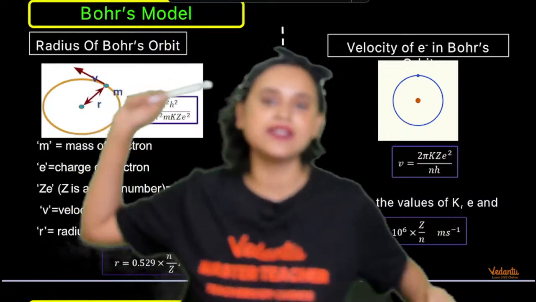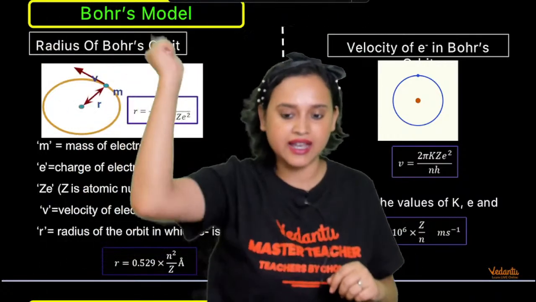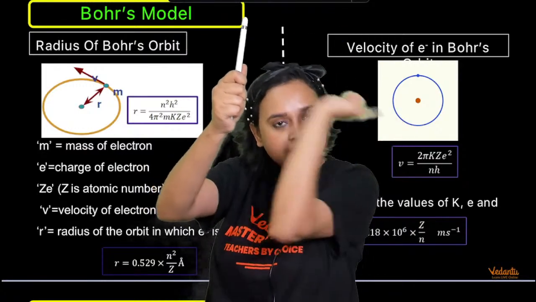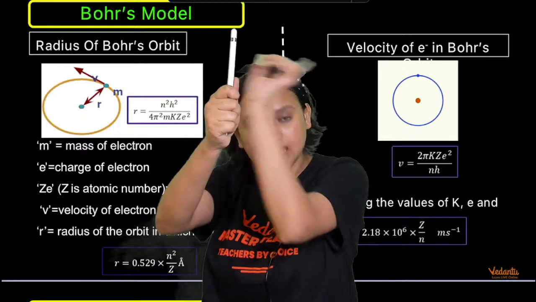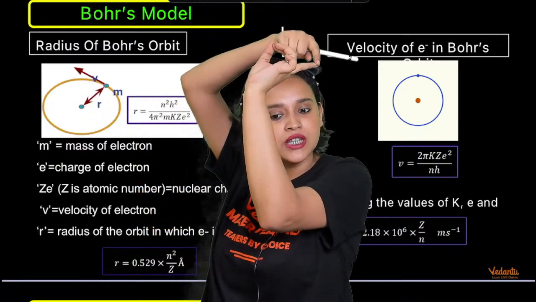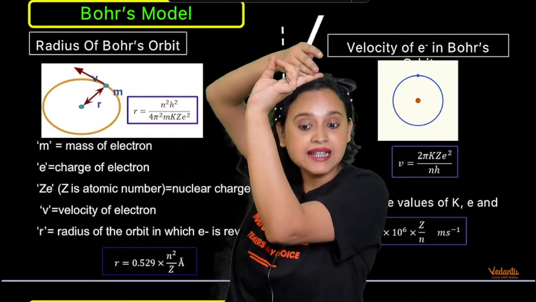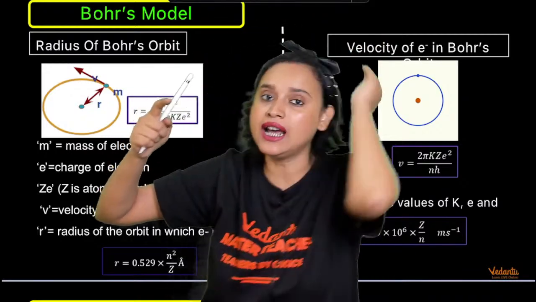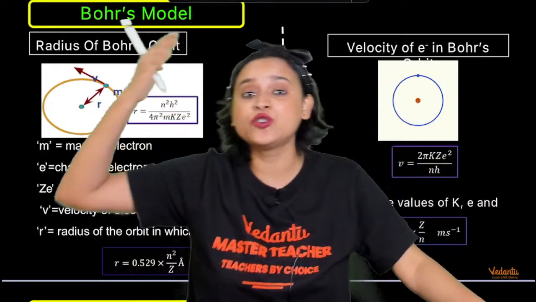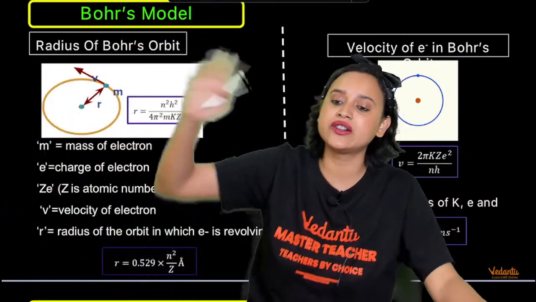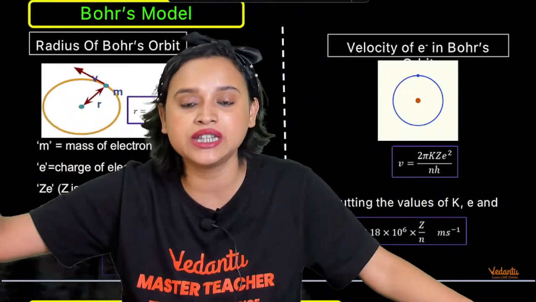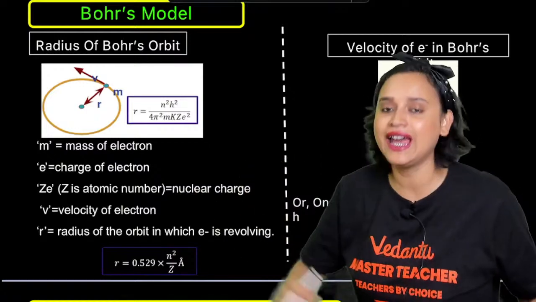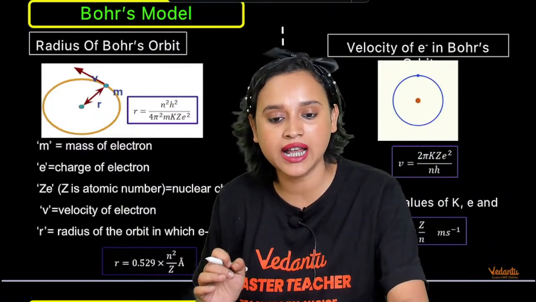So understand this. When you are rotating something like this, there is a centripetal force acting towards the center. But this exact object is also pulled by something outside. Both forces are balanced, so there is centripetal and there is centrifugal. The centrifugal force we can also write as KZE multiplied with E divided by R square, and from there we get KZE square divided by R square.